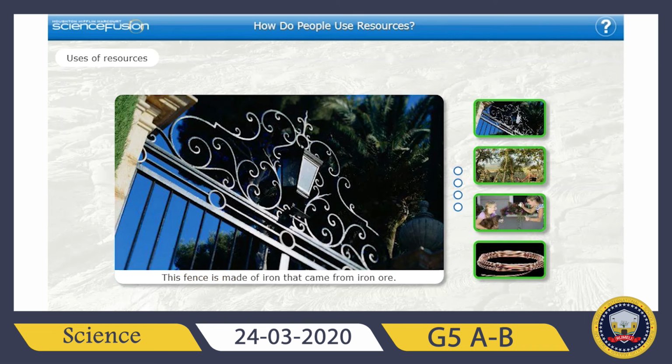As a last part of this session, we will discuss the use of resources, how we are using these resources. For example, this fence here is an example for usage of iron. Iron ore is a non-renewable resource, and it can be used in the production of iron fences or just iron posts.